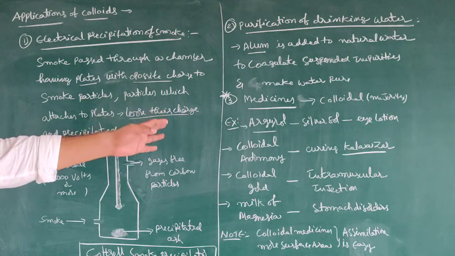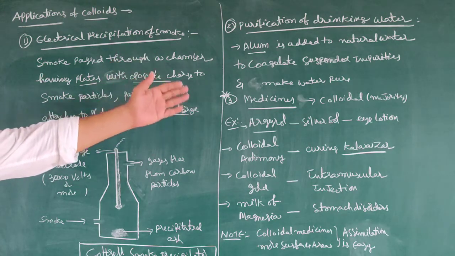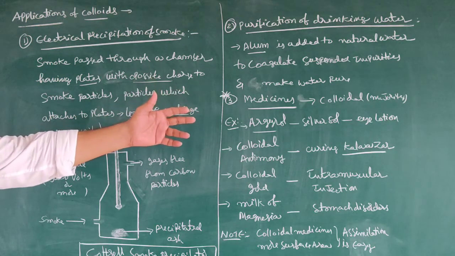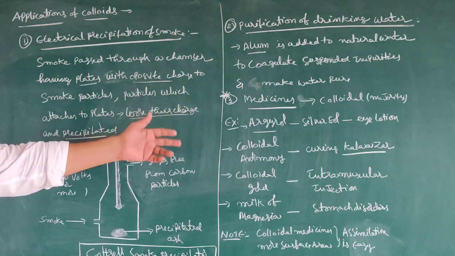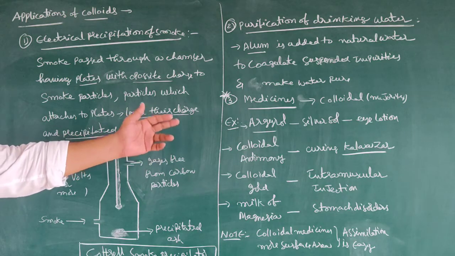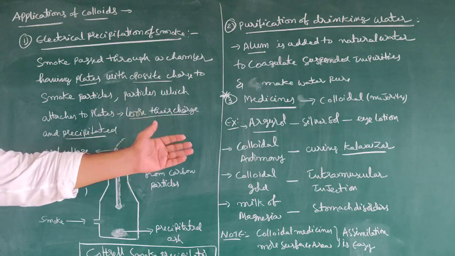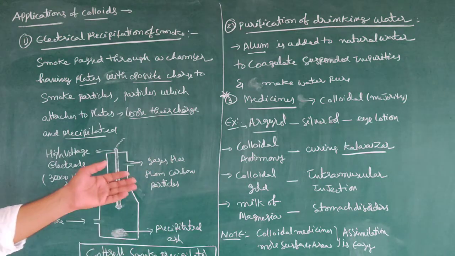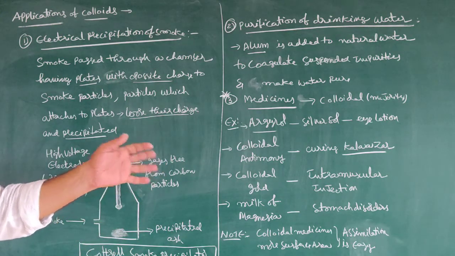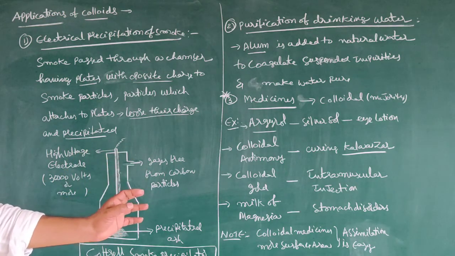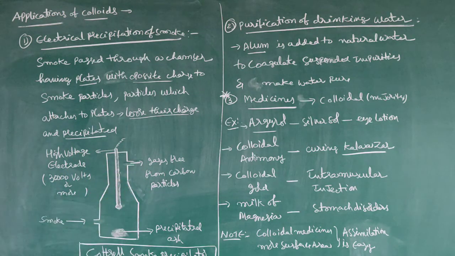Once again, argyrol is used as eye lotion, colloidal antimony to cure kala-azar, colloidal gold as an injection, and milk of magnesia for stomach disorders.